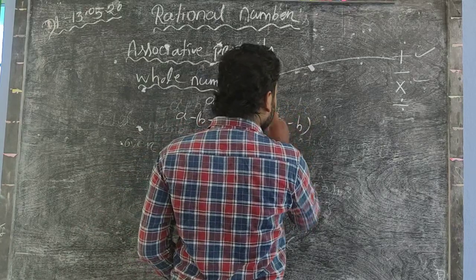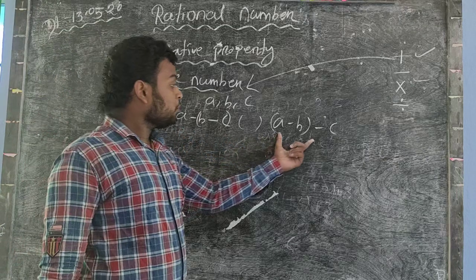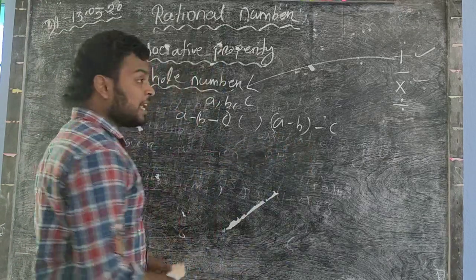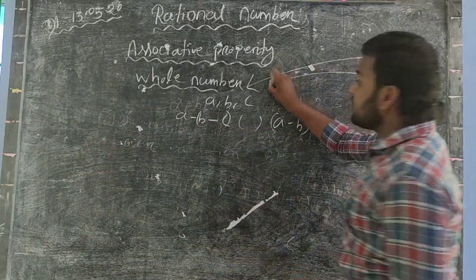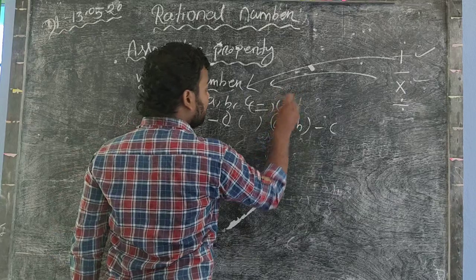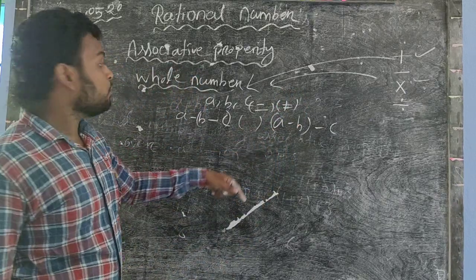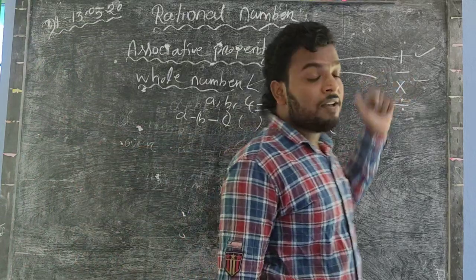If the value of LHS equals the value of RHS, then I say that whole numbers obey the associative property in the case of subtraction. So we put either an equal sign or a not-equal sign. If it is equal, then we say that whole numbers obey the associative property in the case of subtraction.